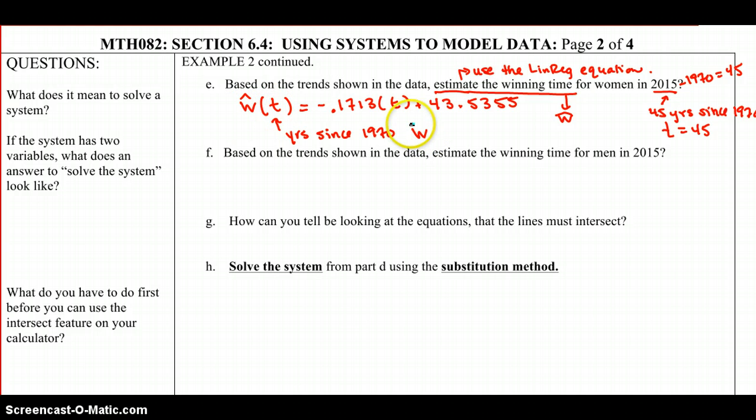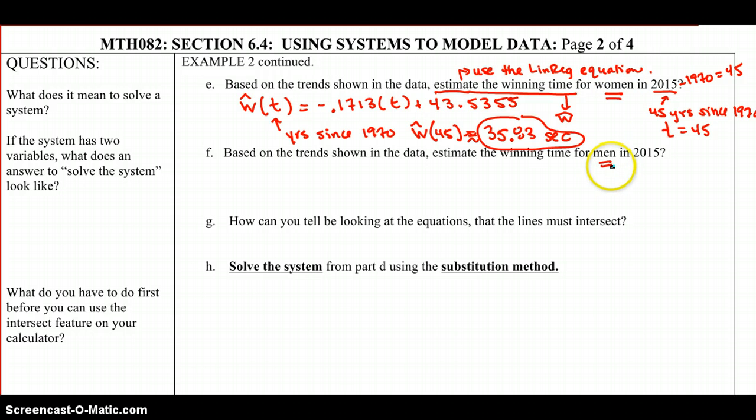So we're going to take W hat and we're going to plug in 45 for t. In our calculator we can hit negative 0.1713 times 45 plus 43.5355. And if we do that, we get roughly about 35.83 seconds. So our best guess for the estimated winning time in the year 2015 for the women would be 35.83 seconds.